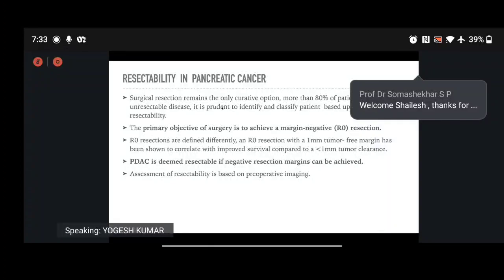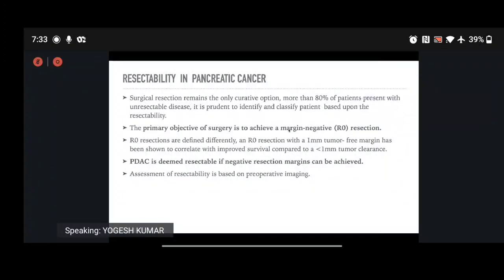More than 80% of the patients present with unresectable disease. So it is very prudent to identify and classify the patients based upon resectability. As we all know, the primary objective of the surgery is to achieve a margin negative, that is R0, resection. Pancreatic ductal adenocarcinoma is deemed resectable only if negative resection margins can be achieved. But the assessment of resectability is based on preoperative imaging.